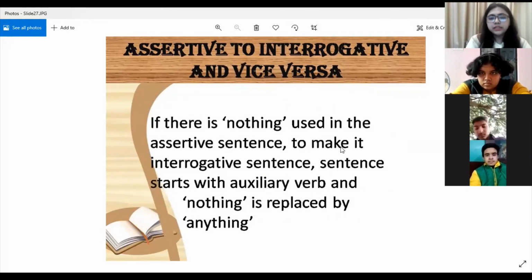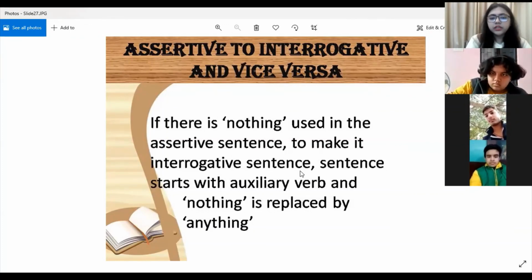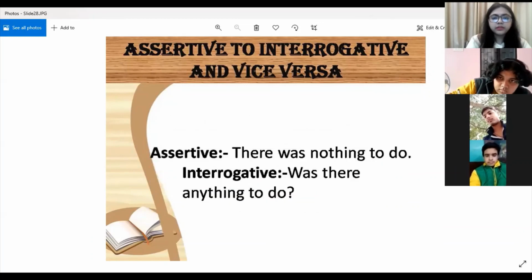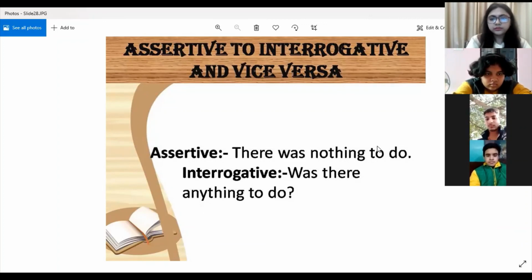Now, if the word nothing is used in the assertive sentence, to make it interrogative, the sentence starts with the auxiliary verb and nothing is replaced by anything. Let us look at the example. There was nothing to do. Was there anything to do? So we are starting the sentence with the auxiliary verb and replacing the word nothing with anything. Okay.